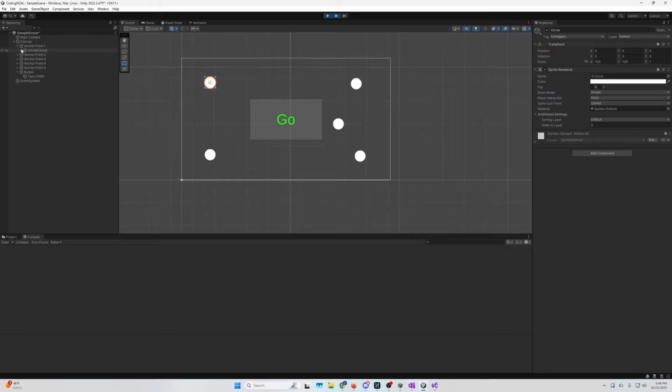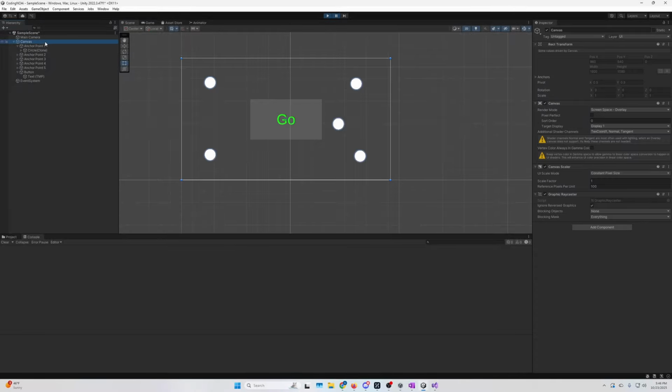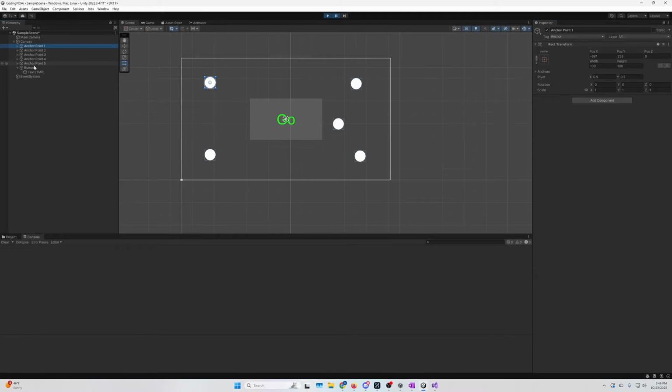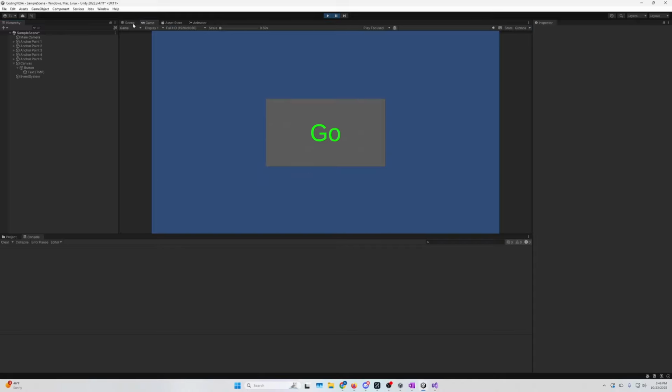Okay, I have an idea. We're not seeing them because they're sprites and they're put on a canvas. They need to be images to appear on the canvas. Otherwise, things get messed up. We're in screen space overlay. Don't worry about it. Basically, we're in the 2D realm. We could make it world space, but we're not going to do anything with that. What if I just pull these off? That might just work. Let's pop them off. Nope.